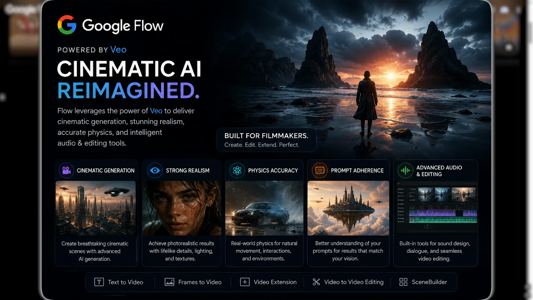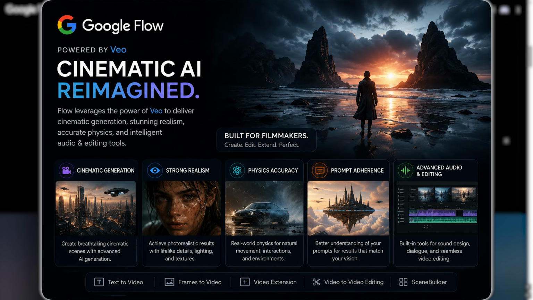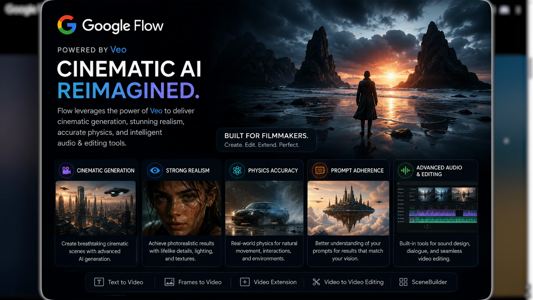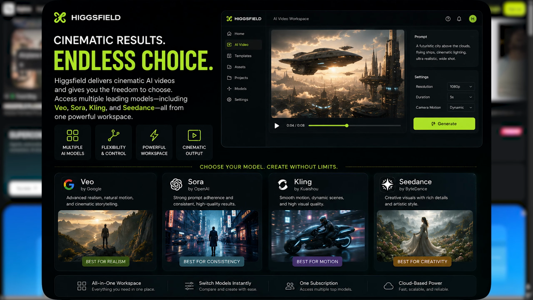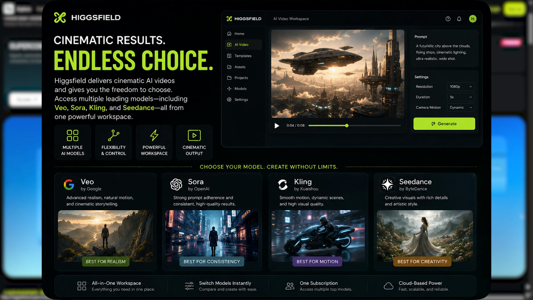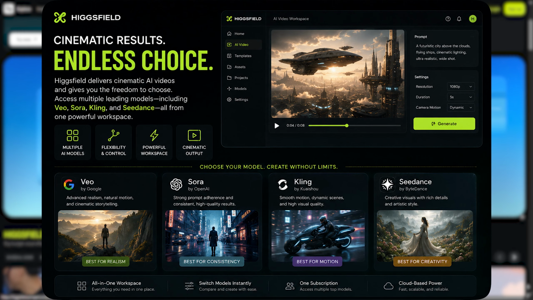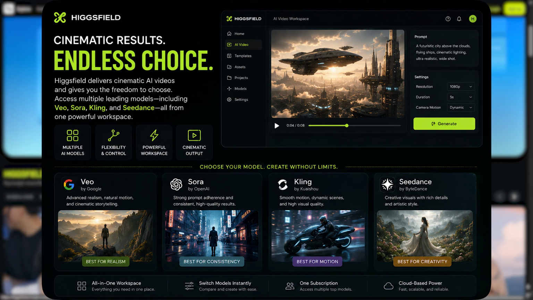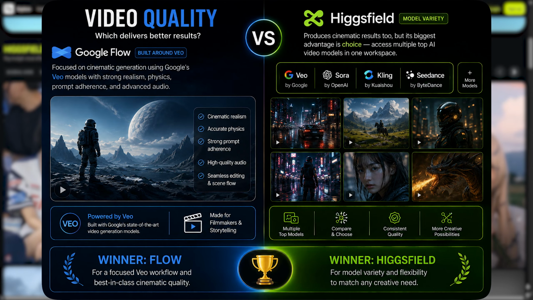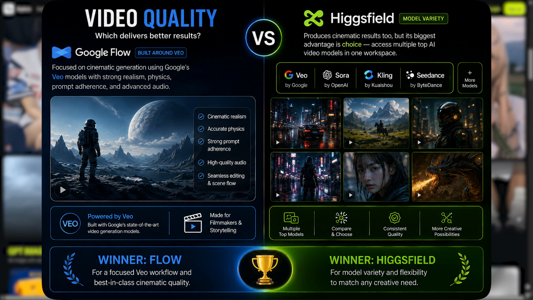Video quality. Starting with Google Flow, its biggest advantage is VEO. Flow focuses on cinematic generation, strong realism, physics, prompt adherence, and increasingly sophisticated audio and editing capabilities. Higgsfield can also produce cinematic results, but its major advantage is its choice. You can access multiple models, including VEO, Sora, Kling, and Seedance, all from one workspace. Winner: Flow for a focused VEO workflow, Higgsfield for model variety.